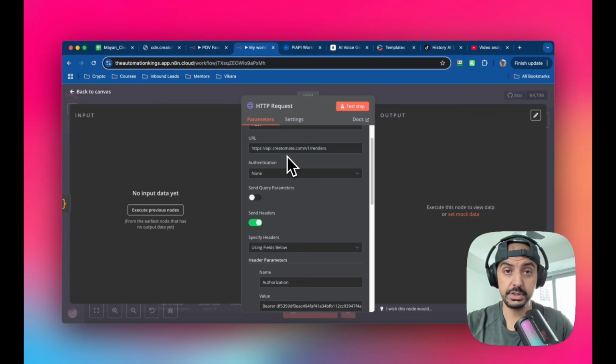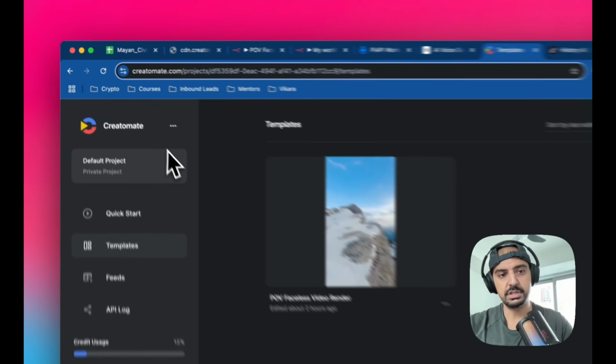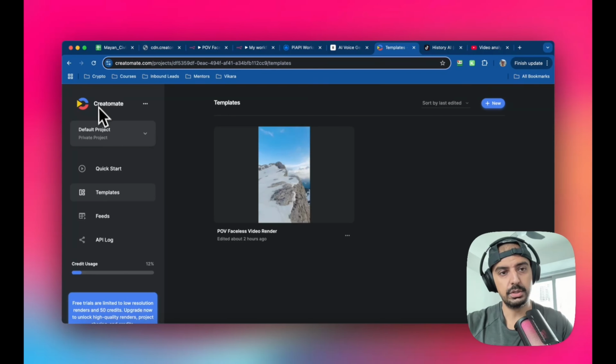Createautomate works and how you can set it up and how you can get the API key. Okay, so head over to creatormate.com. This is going to be the window that you see, right? So the way to get your API key is if you go to these three dots here, click on project settings, and then you've got the API key here. So if you click to reveal, it's just going to reveal the one that I showed you. You just copy that and then paste it inside of here, but just make sure there's a bearer space before that. Okay, that's just a syntax for this particular platform.